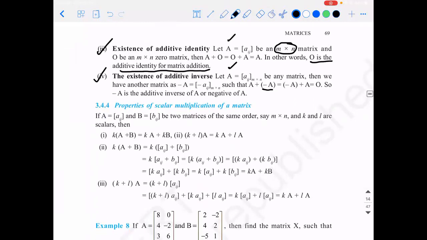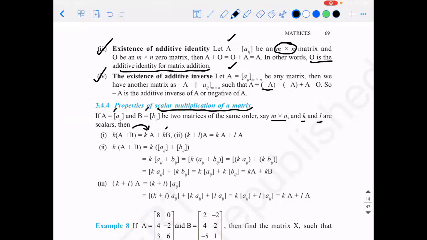Then what about the properties of scalar multiplication of a matrix? There are 2 matrices A and B given, which are of the same order, and let K and L be 2 scalars. Then you add A and B, that is one operation. If you multiply the sum of A and B by K, it is going to be the same as multiplying K with A separately, multiplying K with B separately, and adding them. It is something like distributive law.